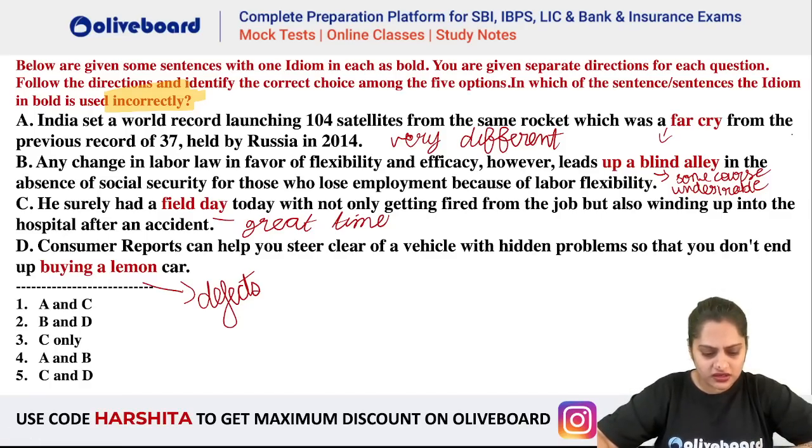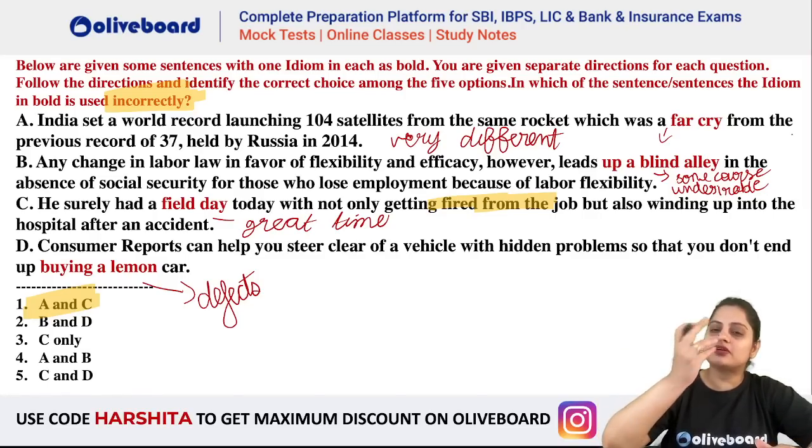Now, what was the question, incorrectly used? So your answer here is A and C. Why? India set a world record launching 104 satellites from the same rocket, which was a far cry from the previous record. So in a negative way, we use far cry, which is definitely not the context here, negative. So cancel A. He surely had a field day today with not only getting fired from the job, he was kicked out of the job. So how can he have a great time? So field day is incorrectly used, A and C.